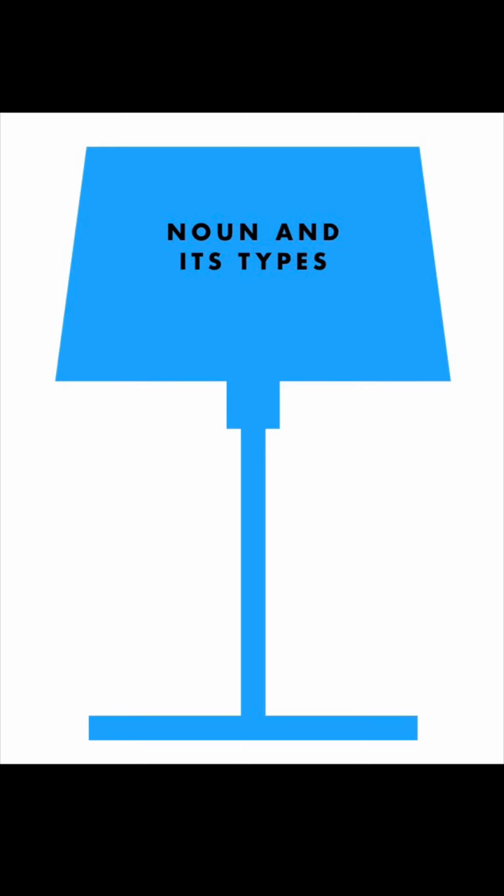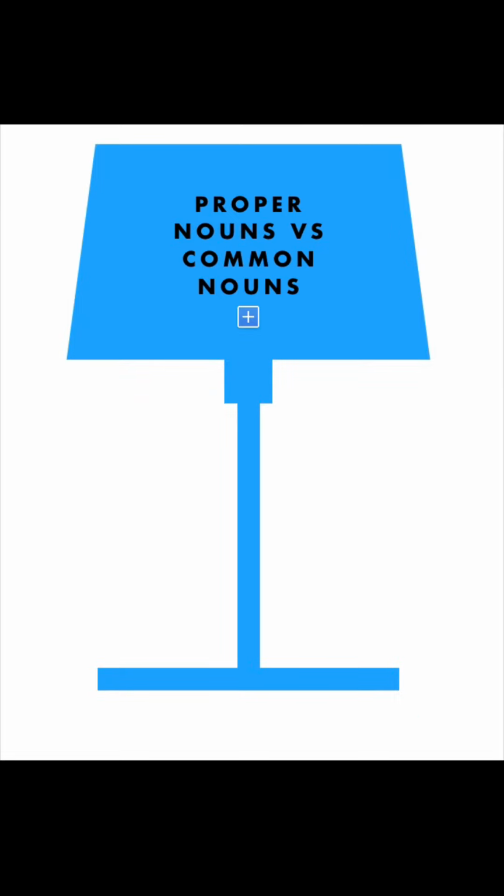We are going to talk about the 3 methods in which you can organize the nouns. They are categorized on their own characteristics and rules. So the number 1 method we are going to talk about is proper noun and common noun.